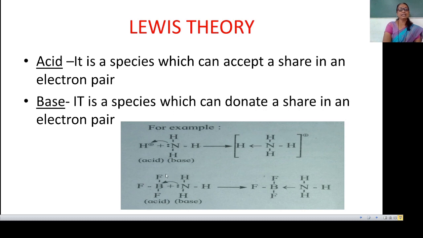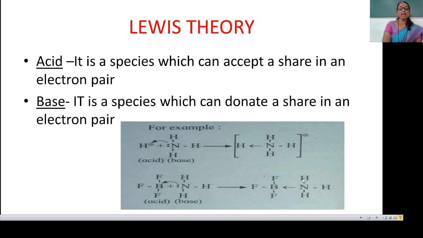Similarly, this next example, BF3. In BF3, the central atom is boron. There are only 6 electrons in the outermost shell of boron. Thus, BF3 is electron deficient. In NH3, nitrogen has one lone pair of electrons or non-bonding electron pair. Thus, nitrogen can donate it and boron can accept it and form a coordinate covalent bond.